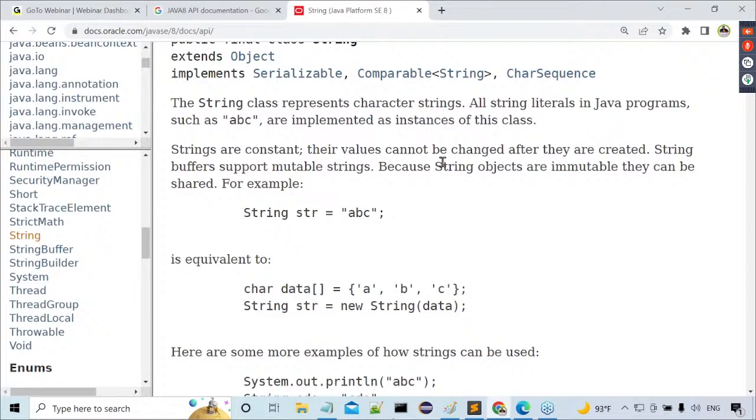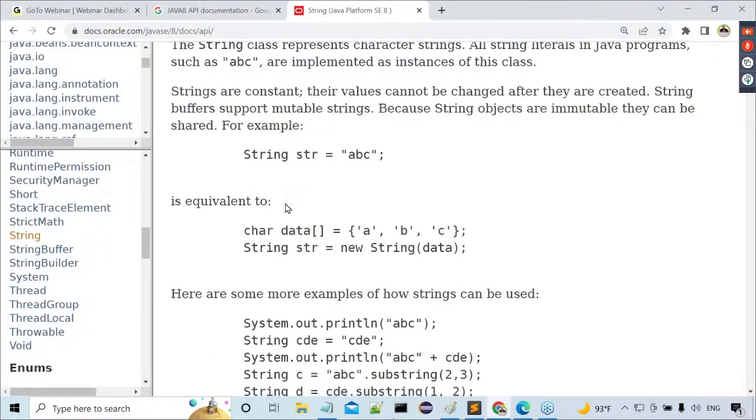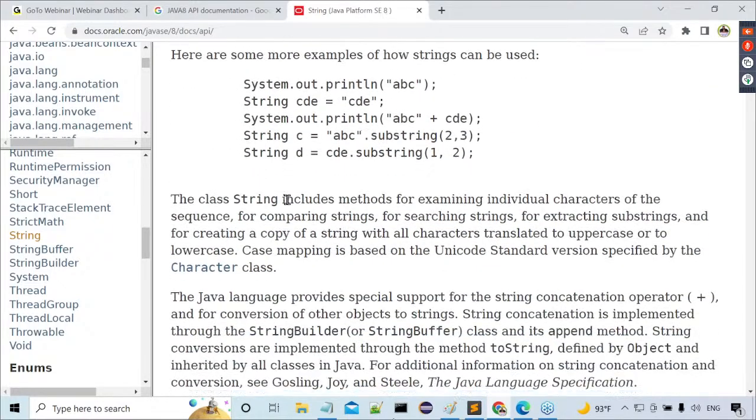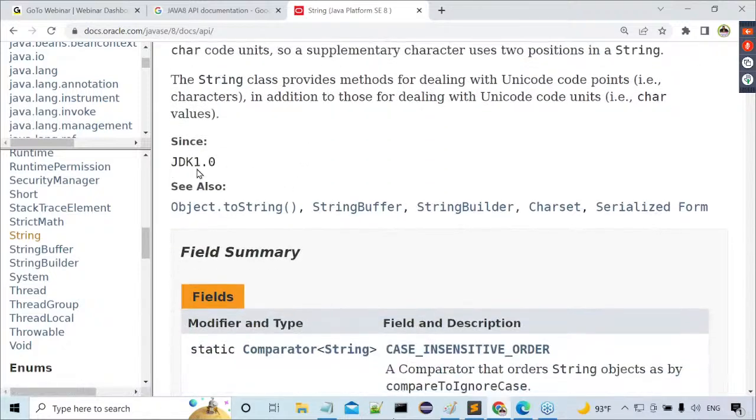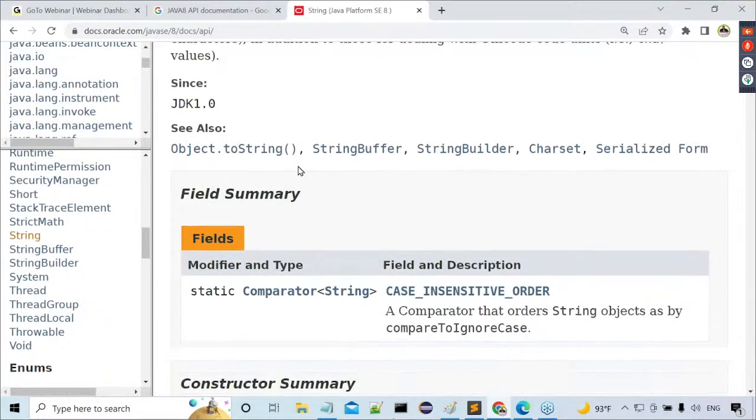Their values cannot be changed after they are created. Some details are provided clearly here. We can observe all these details. From which version is it available? Since 1.0 it has existed here.